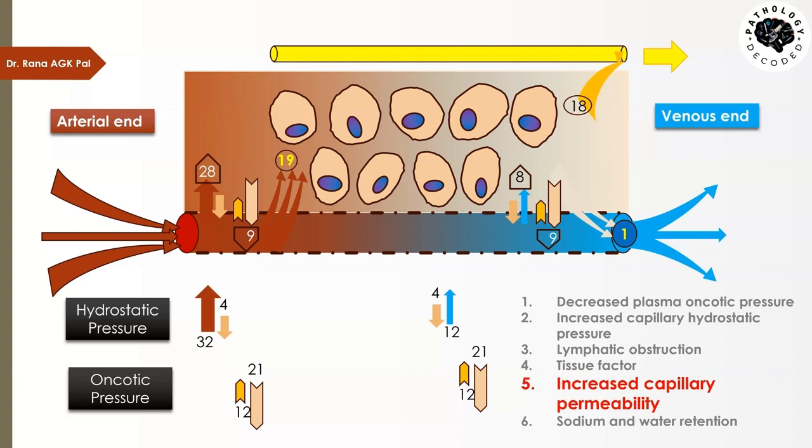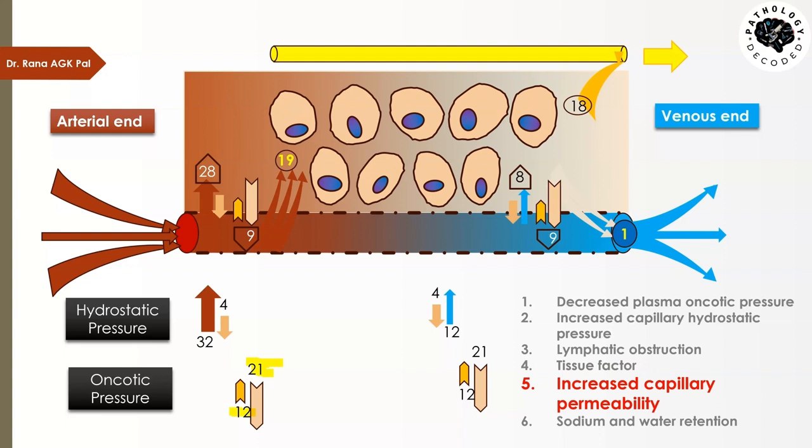Just imagine what is going to happen. First of all, the protein here will decrease, so the plasma oncotic pressure will decrease. So see what happened here. The plasma oncotic pressure, which was earlier 25, now is just 21. Secondly, because the proteins have now come on this side, the oncotic pressure of the interstitial fluid is going to increase. So here, earlier it was just 8, now it is 12. Now that is creating a higher difference.